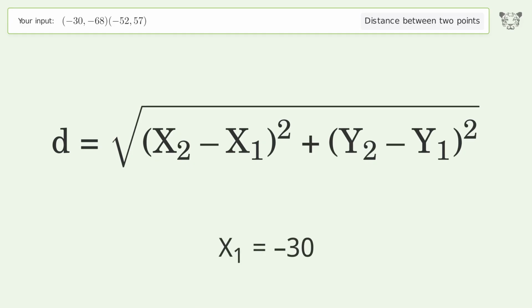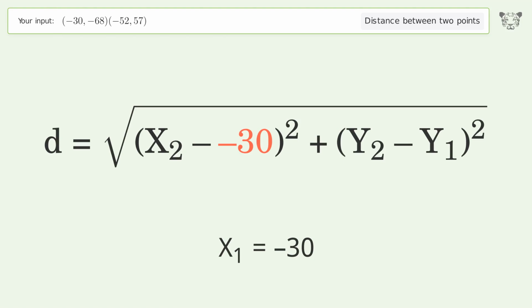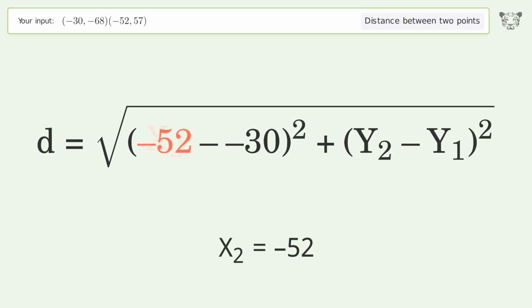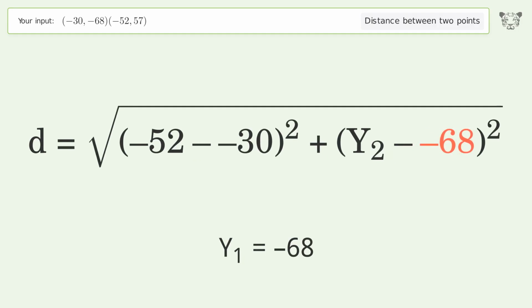x1 equals -30. x2 equals -52. y1 equals -68. y2 equals 57.